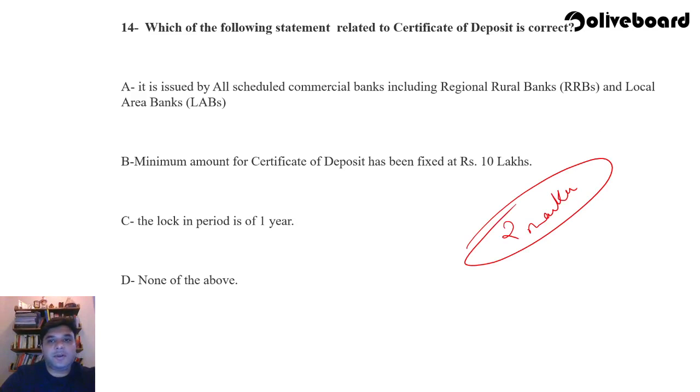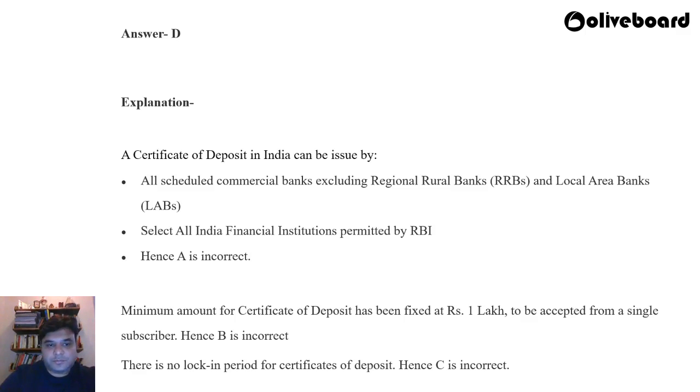Which of the following statements related to the certificate of deposit is correct? A. It is issued by all scheduled commercial banks, including regional rural banks and local area banks. B. Minimum amount of certificate of deposit has been fixed at rupees 10 lakhs. C. The lock-in period is of 1 year. D. None of the above. Answer is D. A certificate of deposit in India can be issued by all scheduled commercial banks excluding regional rural banks and local area banks.